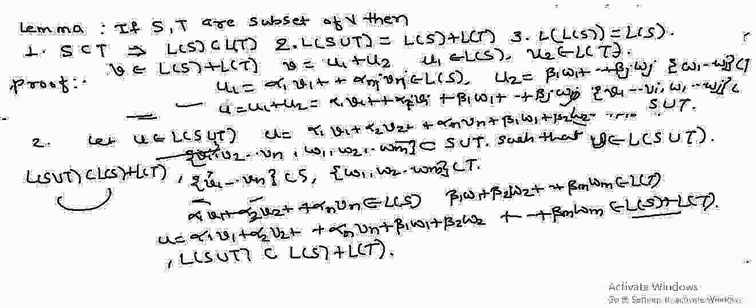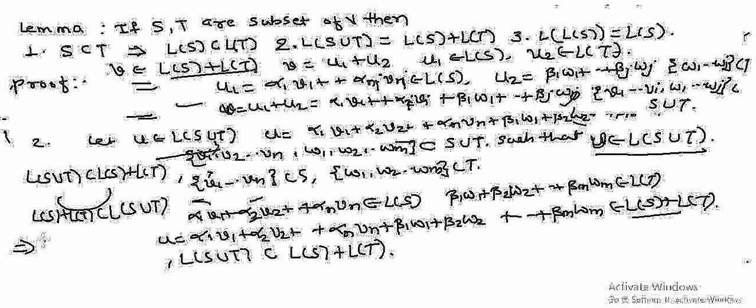So we have proved that v, which belongs to L of S plus L of T, is a member of L of S union T. Hence the converse is proved: L of S plus L of T is a subset of L of S union T. This implies that L of S union T equals L of S plus L of T, and hence proved.